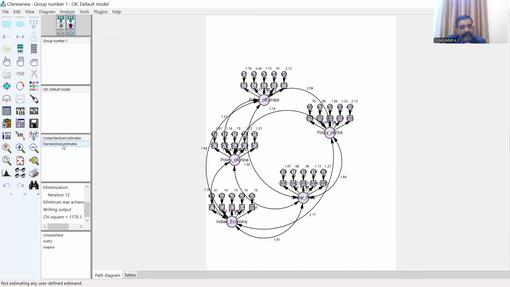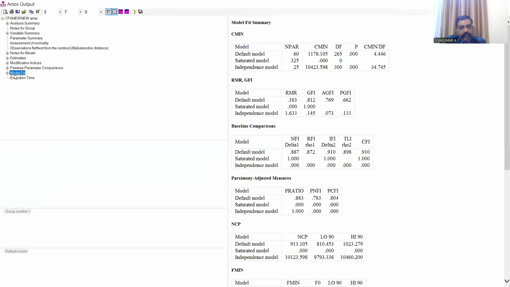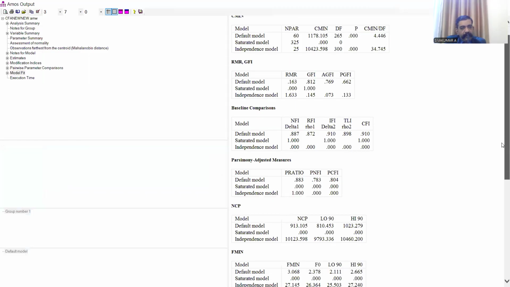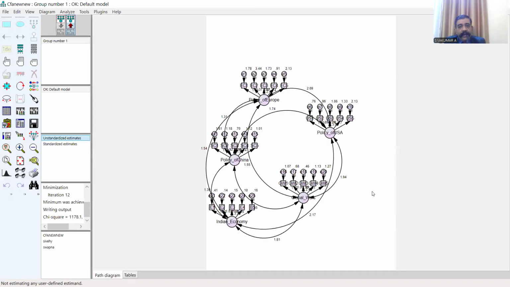You can see the standardized estimate and unstandardized estimate. Then it is the output box. View text, whether it is correct or incorrect. Yes, it is correct. No problem. Model fit, it is correct. This is the CFA picture, the confirmatory factor analysis figure.